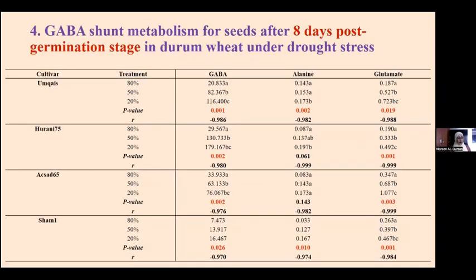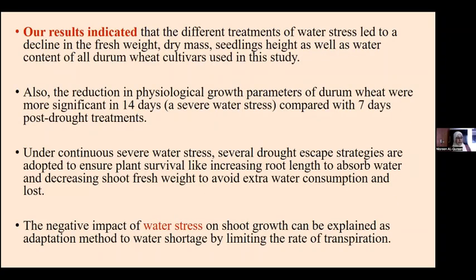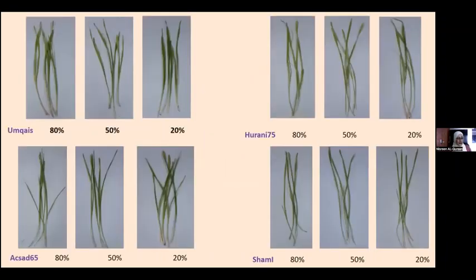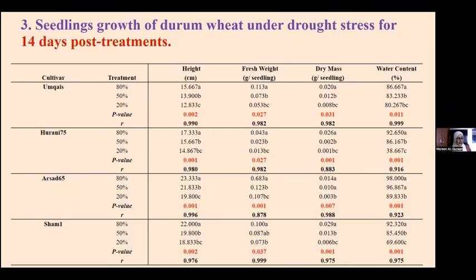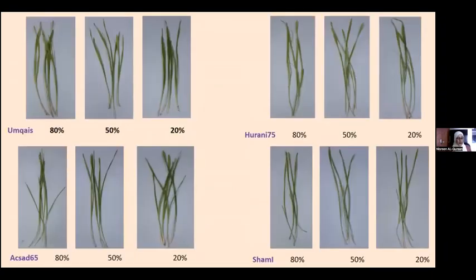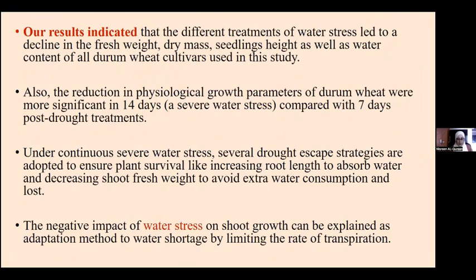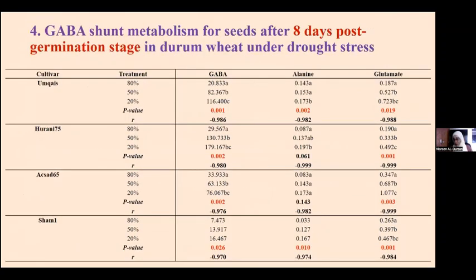Then for those seedlings after 7 days and 14 days, we took the shoot and measured the amount of GABA shunt metabolites after 8 days of germination stage and also after 14 days. And you can see as the water level decreases, or the saturation level decreases, the amount of GABA as a metabolite increases. You can see from the negative correlation here.